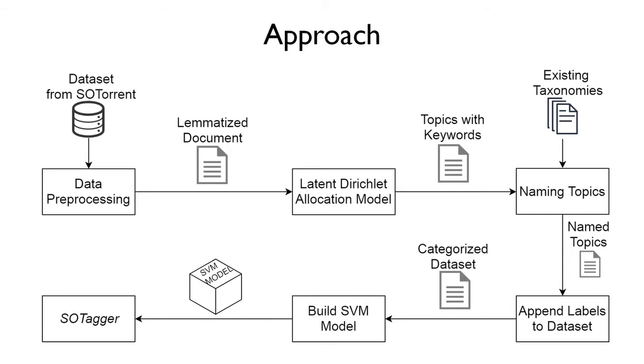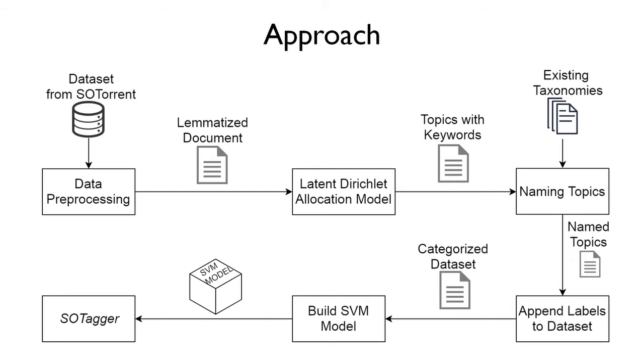Then this resulted in a set of lemmatized documents. So this was passed to the LDA model, that is latent dirichlet allocation model. We applied LDA and categorized this data into 6 topics. We obtained certain topics with keywords corresponding to those topics. So we compared these keywords that we obtained through LDA and the keywords of categories that were identified from literature and our manual inspection. And based on the similarities between keywords, we named these 6 topics.